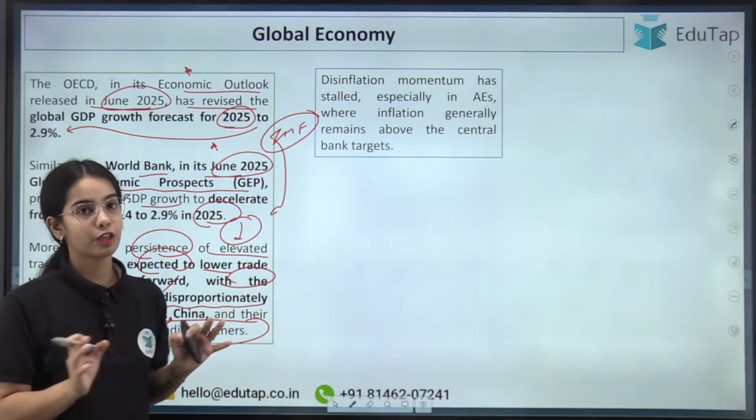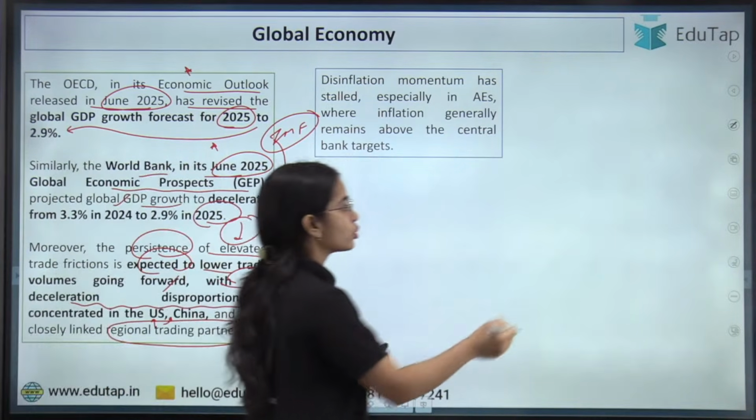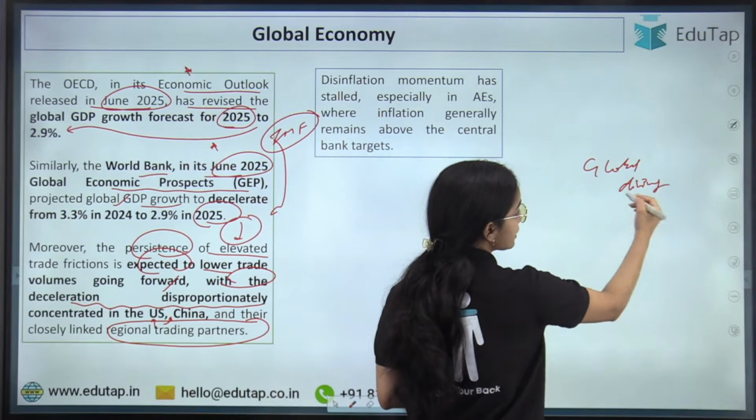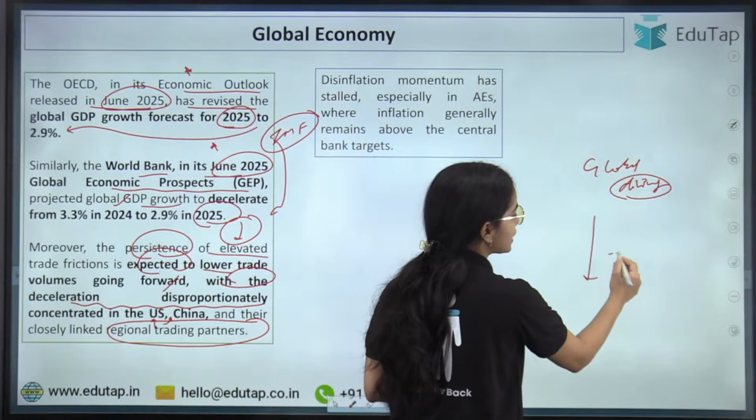Now coming to disinflation. As you know, at the global level, disinflation is going on. What is this disinflation? Disinflation is the decrease in the inflation rate.